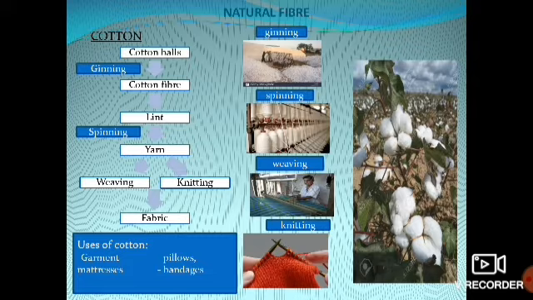We'll just go through the steps in preparation of cotton. First, from the cotton balls, we get the cotton fiber by the process called ginning, and the obtained fiber is called the lint. Next, the lint is made into yarn by the process called spinning. From the yarn, it is made by weaving or knitting, and we get a fabric. Fabric is nothing but the cloth which we wear or use, right? It is called the fabric.